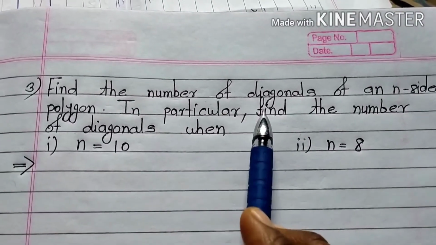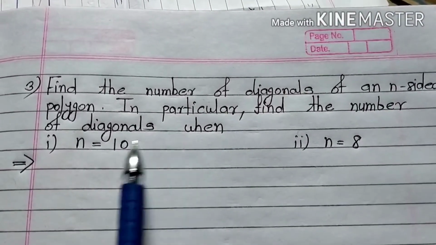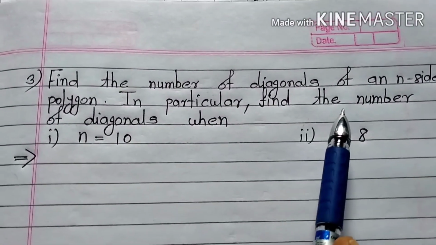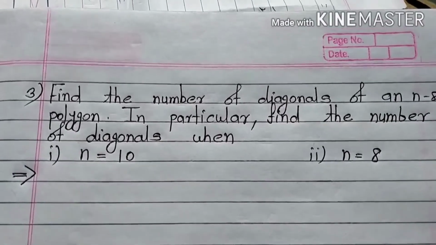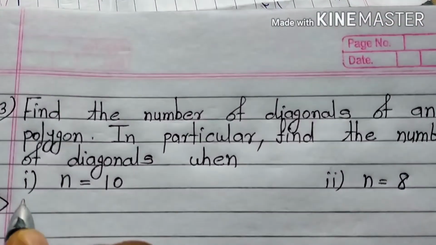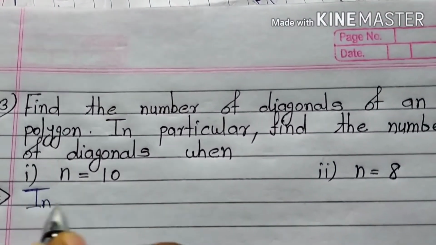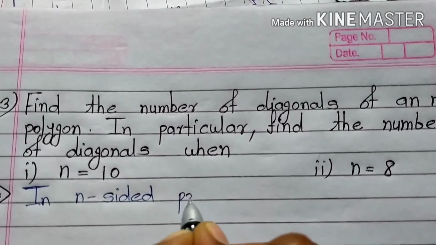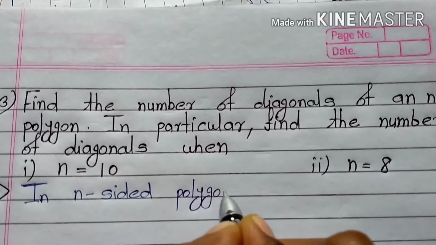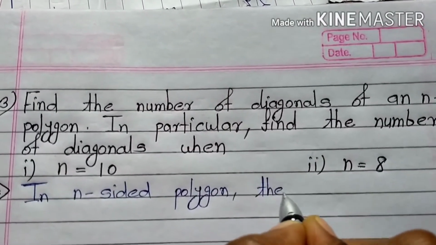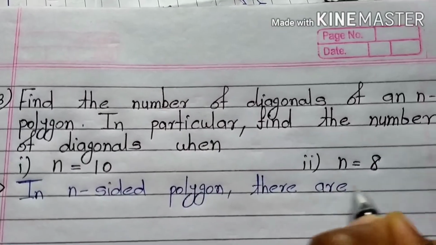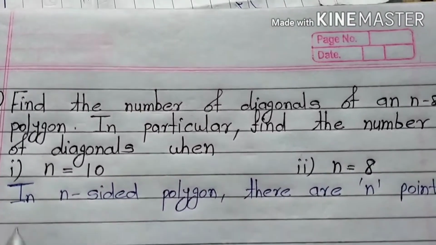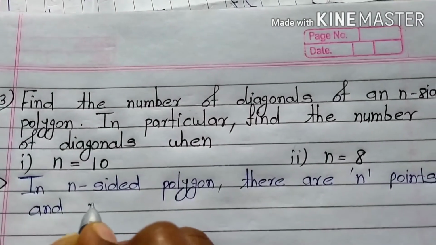Now the next example: find the number of diagonals of an n-sided polygon. In particular, find the number of diagonals when n is equal to 10 and n is equal to 8. So here we have to find the number of diagonals. So let us start to solve. In an n-sided polygon, there are n points and n sides.